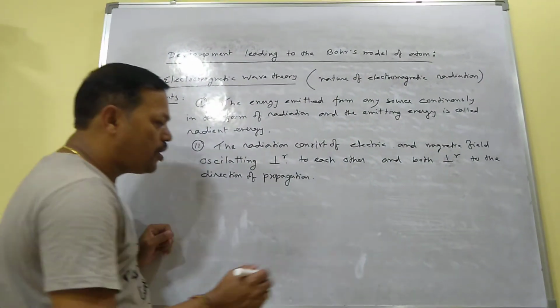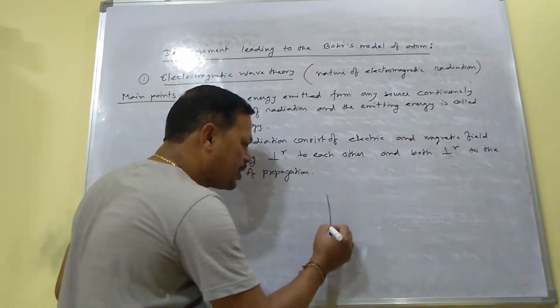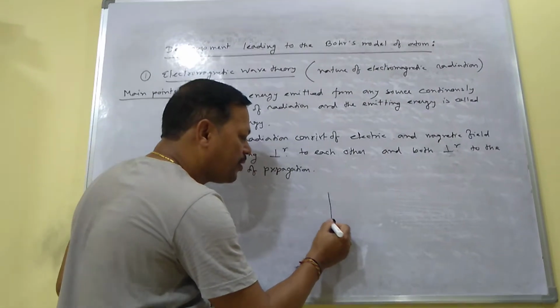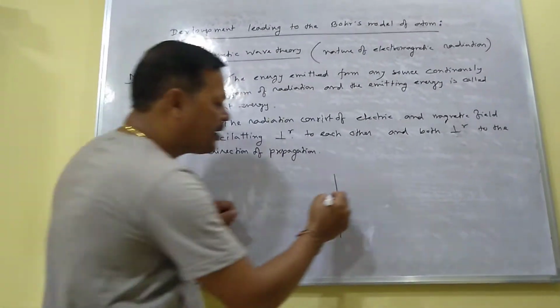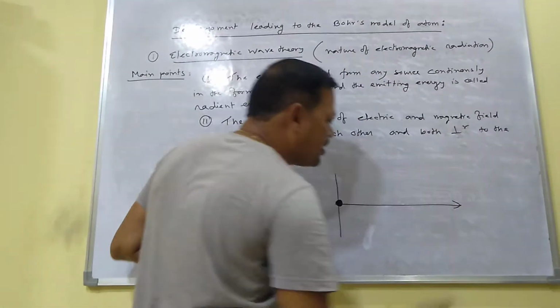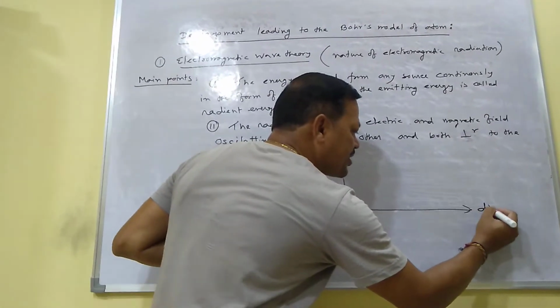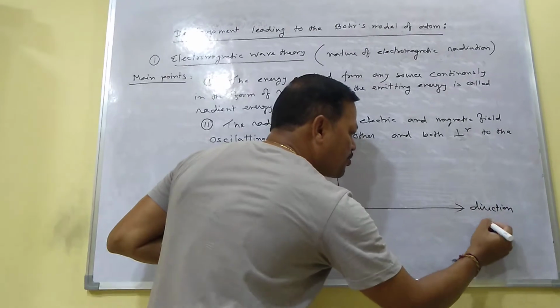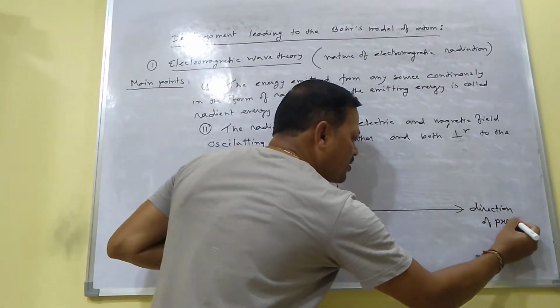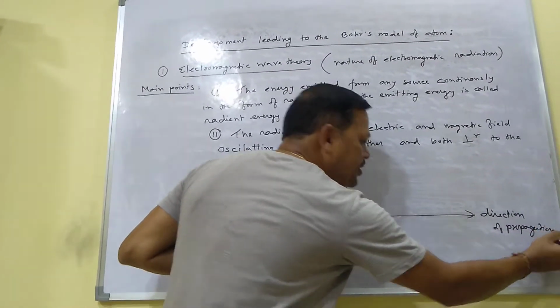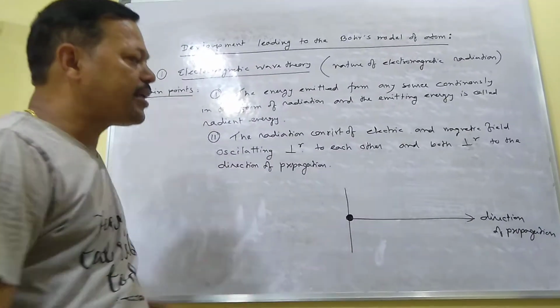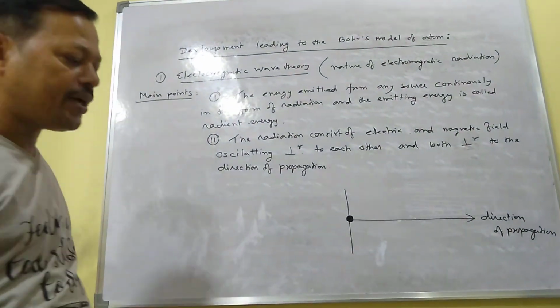If you want to know about this second point, suppose this is a source of light, and the light comes in this direction. That is called the direction of propagation. I mean, the direction in which the light is coming is called the direction of propagation.